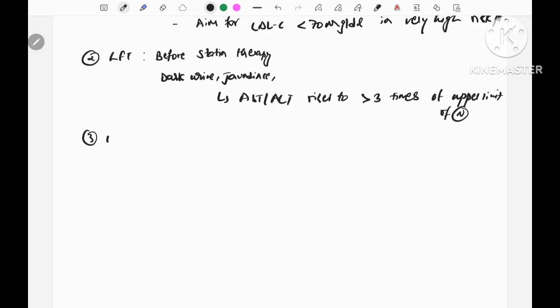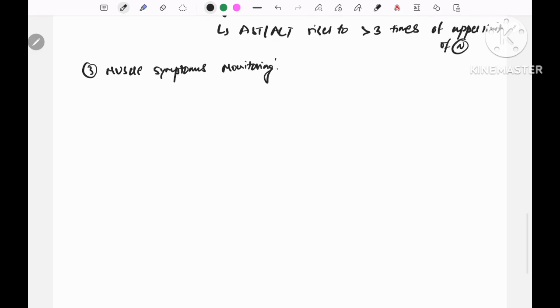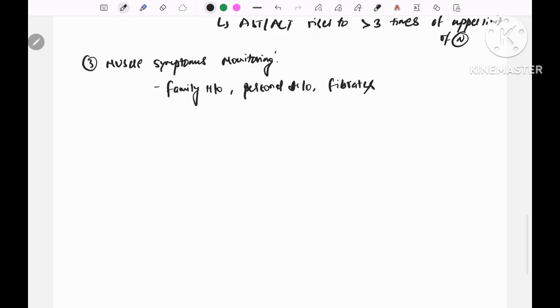And we also check for muscle symptoms monitoring. It is not done before starting statin therapy, but if the patient has any family history of muscle weakness, or personal history, or if the patient is treated with fibrates along with statin, then we check a baseline before starting statins.